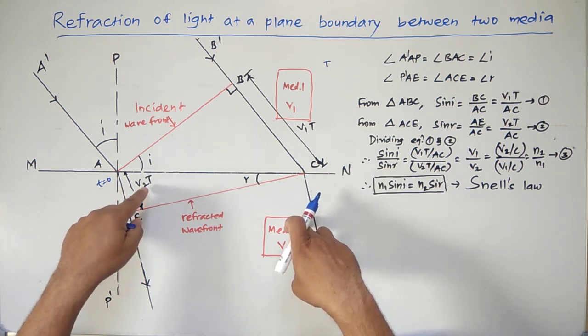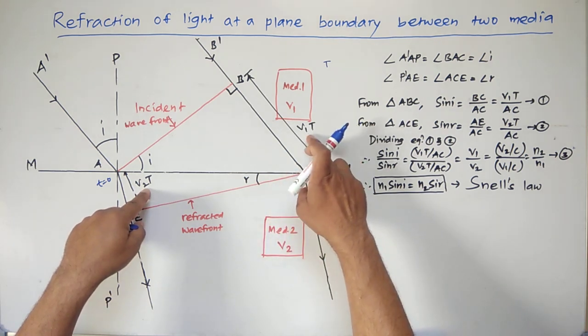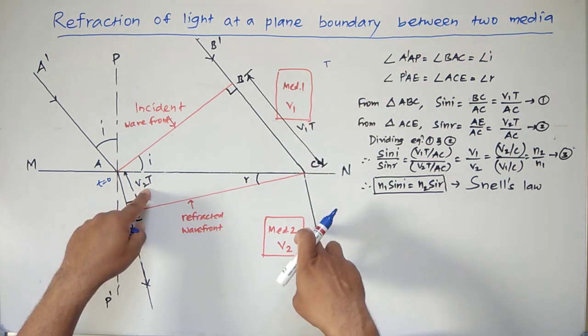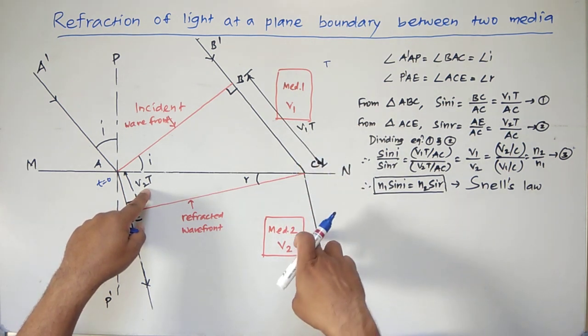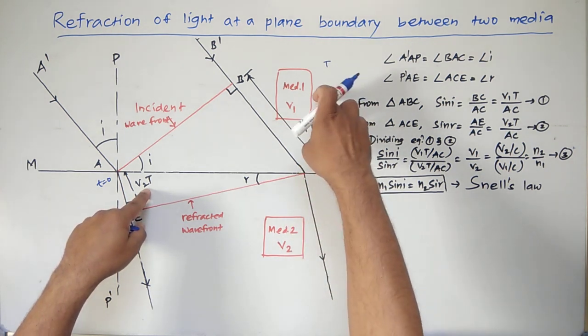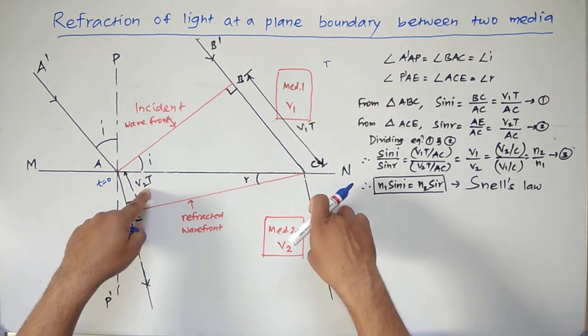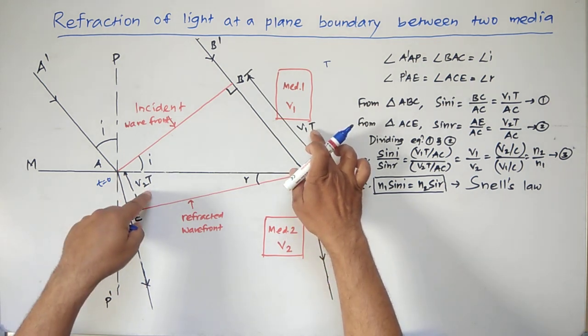Now this v2t is less than v1t, because v1 is the speed of light in the first medium and v2 is the speed of light in the second medium. The value of v1 must be greater than the value of v2. Here we consider the first medium as the rarer medium and the second medium as the denser medium. Now this v1t is greater than v2t.